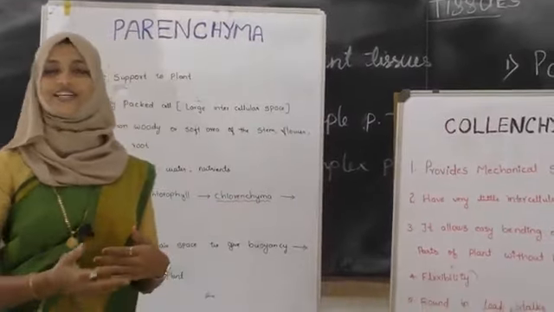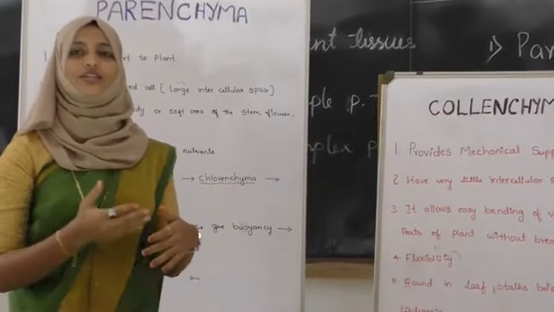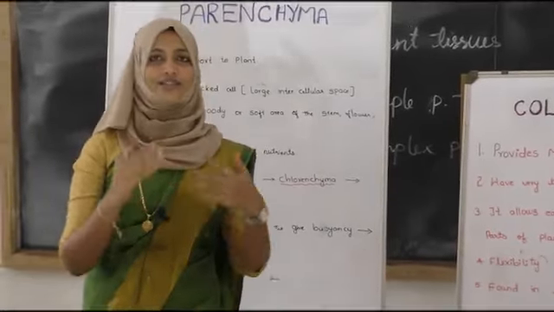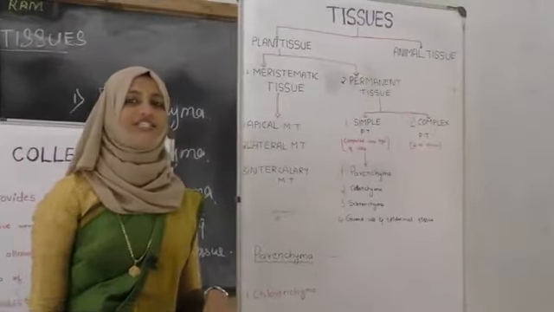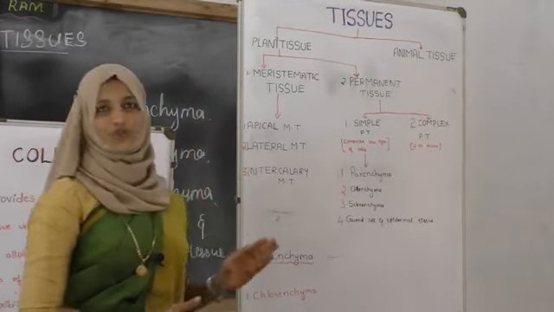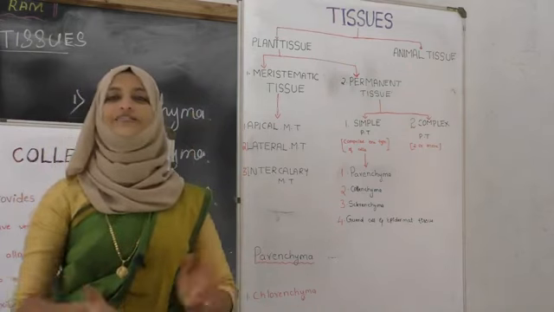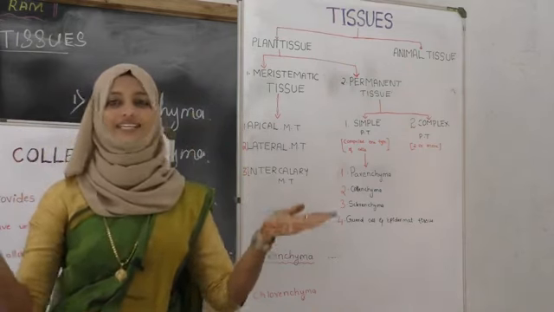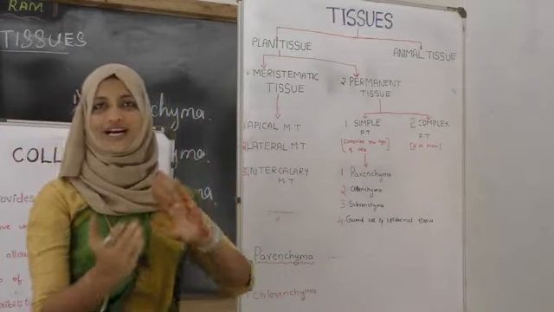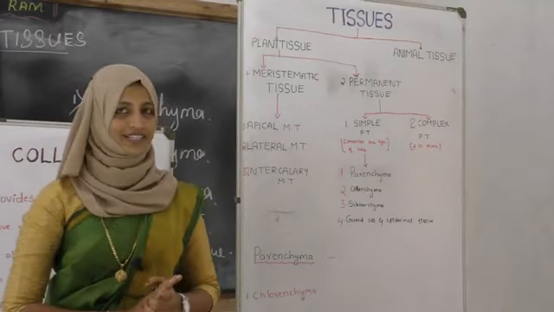Sclerenchyma and guard cells, or the epidermal tissue, we are going to study in the next class. Before that, let us recall what we have studied in today's class, that is tissue. We studied the definition of tissues: tissues are simply clusters of cells. Next we studied plant tissues and animal tissues, and the difference between them.